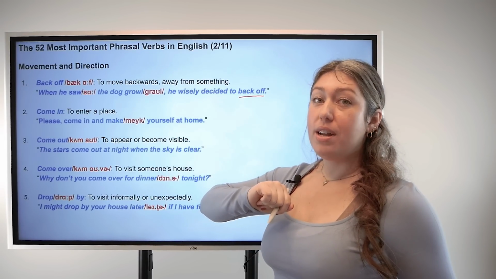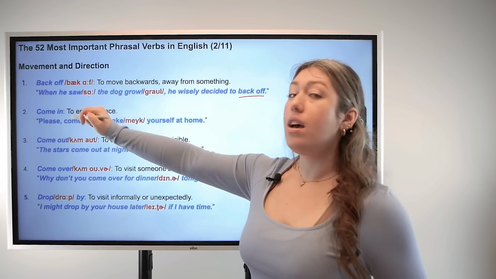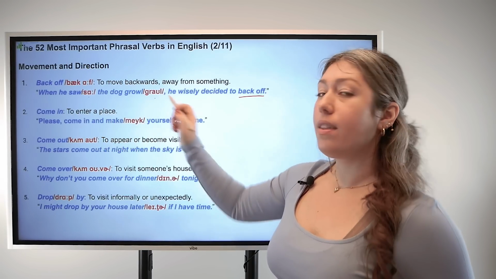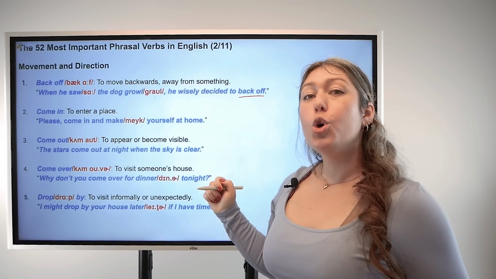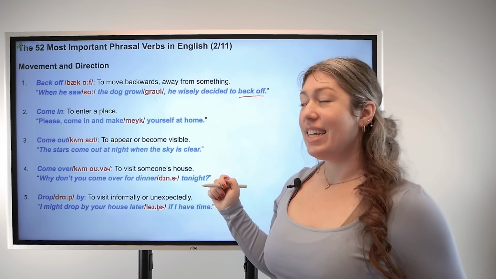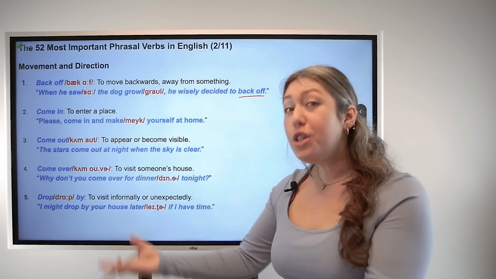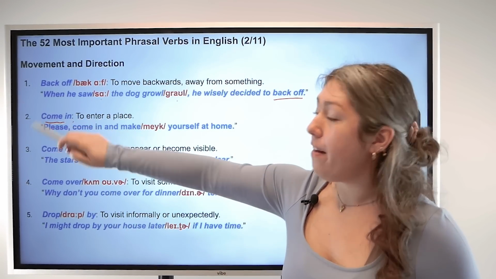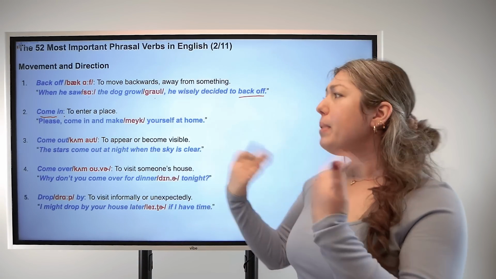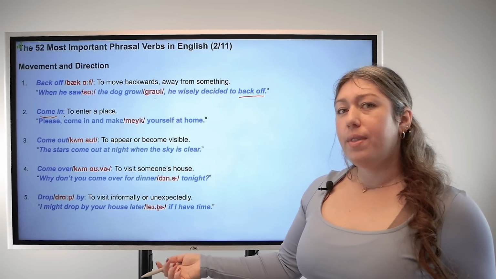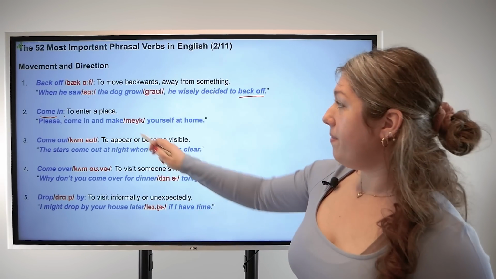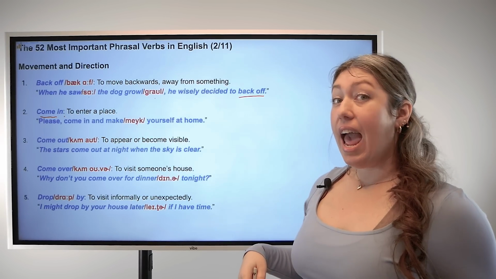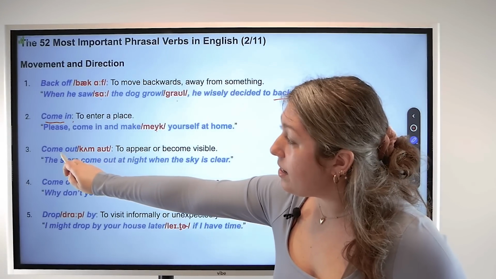And let's pay attention to pronunciation here. Saw, saw. Growl, growl. Good. Number 2, come in, to enter a place. So here we have the base verb and here we have the particle. For example, please come in and make yourself at home. Now let's pay attention to pronunciation. Make, make. Good.